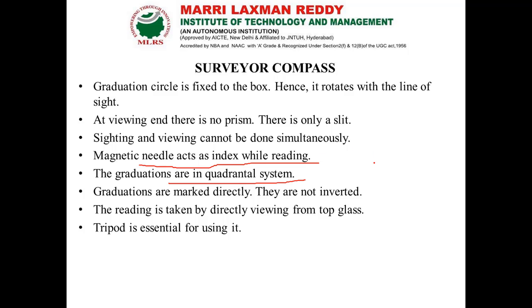As I already said, it is with respect to north and south, and we read it towards east or west. So this bearing system is called the quadrantal bearing system. The graduations are marked directly, they are not inverted, so directly we can have our reading, with no inversion. The reading is taken by directly viewing the top of the glass, as we already discussed. A tripod is essential in this type of compass surveying.